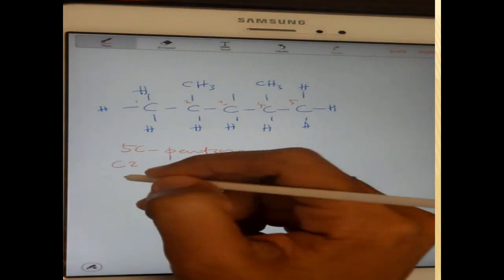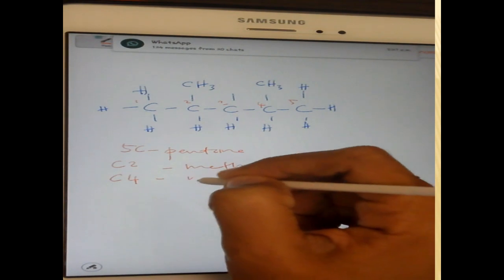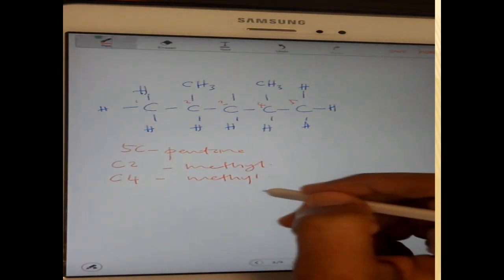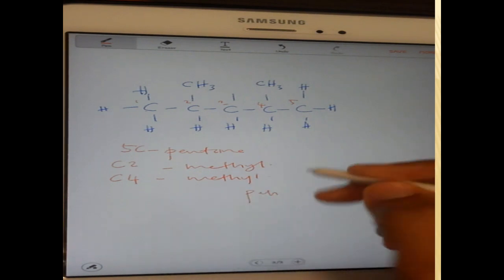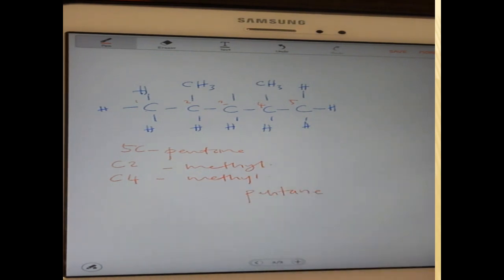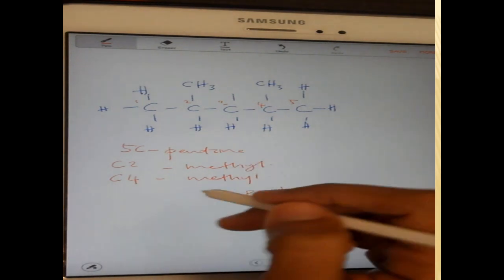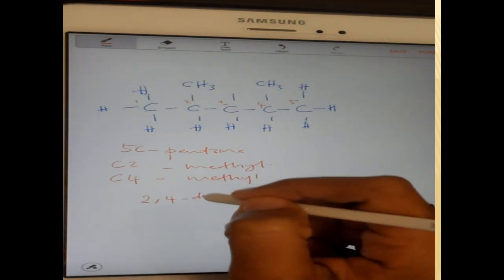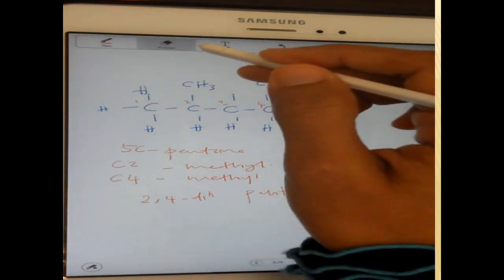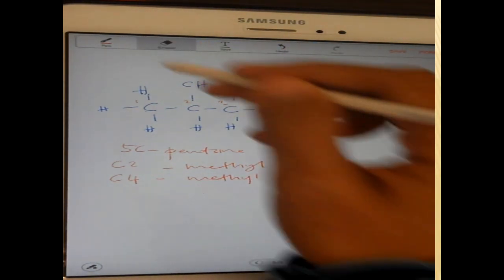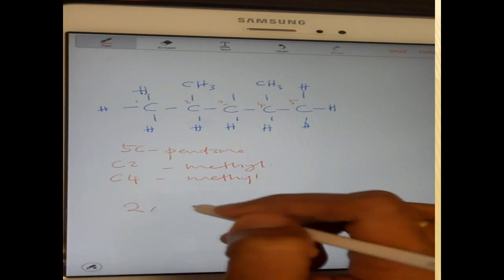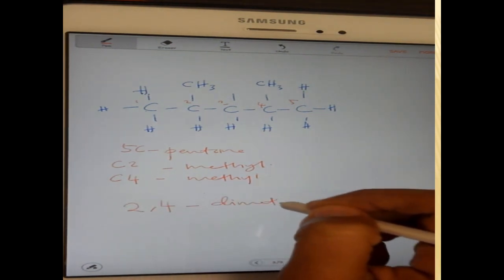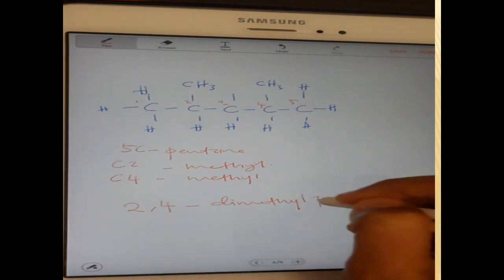And at carbon 4, methyl. Okay, so the parent chain is pentane. Carbon 2 and 4 methyl, so di. 2,4-dimethylpentane.